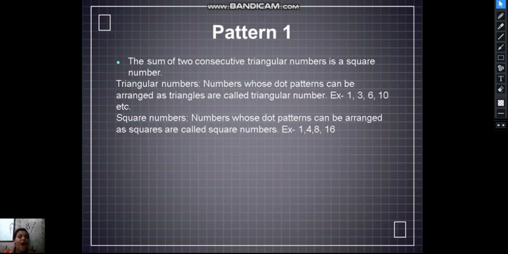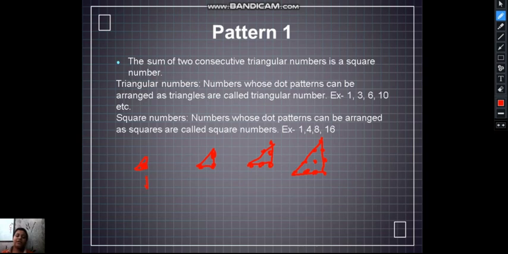Triangular numbers are the numbers whose dot patterns can be arranged as triangles. Example 1, 3, 6, 10, etc. We'll check this. One dot is 1, this is a triangle. We can check this. 3 dots here, 1, 2, 3, this is a triangle. Then 6, 1, 2, 3, 4, 5, 6, this is also a triangle. And you can check this with 10 also. 1, 2, 3, 4, 5, 6, 7, 8, 9, 10. So this is also a triangle.